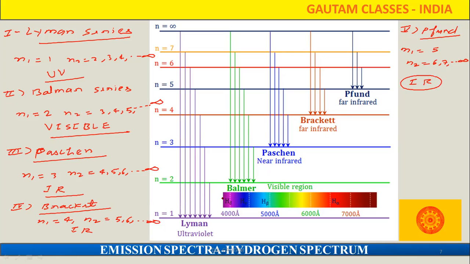So here we are going to get alpha series, beta series, and gamma series like that. Alpha series has the highest wavelength, and beta, gamma, delta have the lowest wavelength. So that means the delta series in that Balmer series has the highest energy, and alpha series has the lowest energy. From here we got that idea.